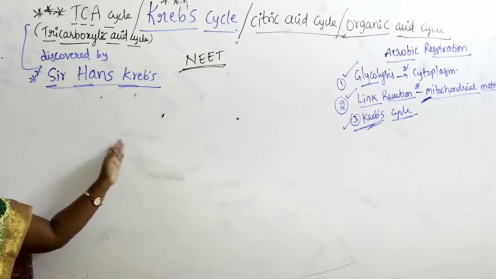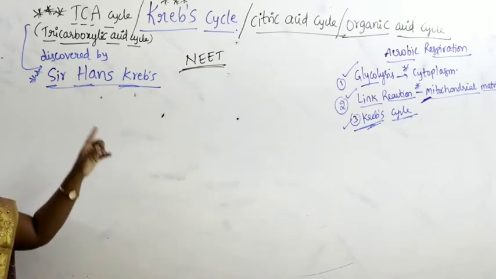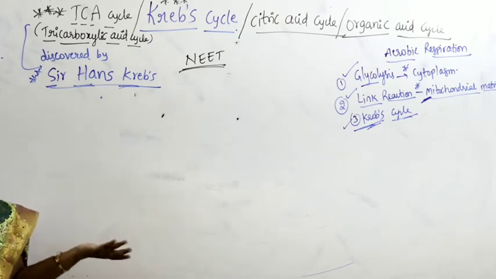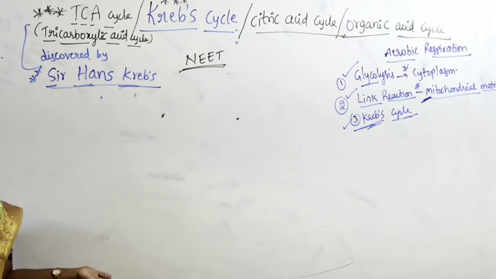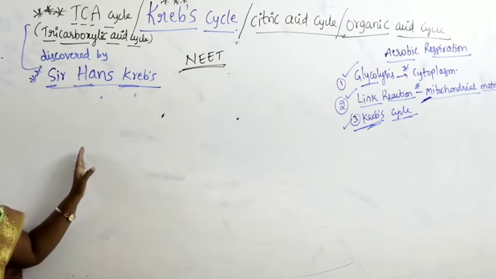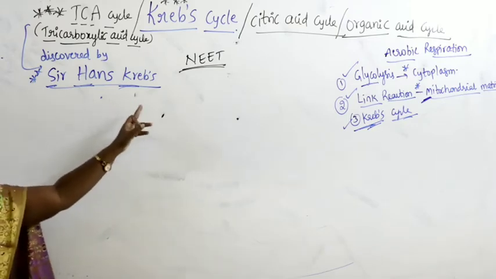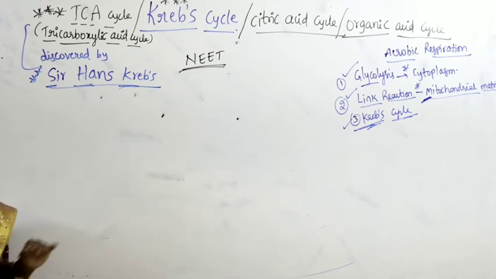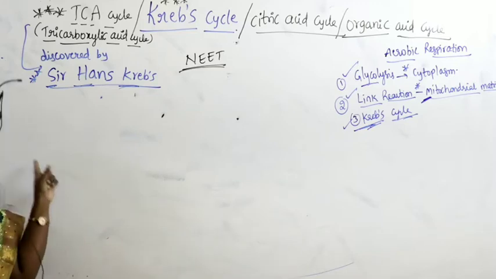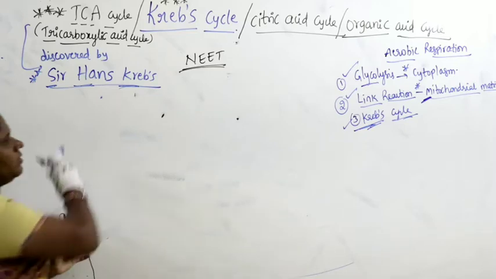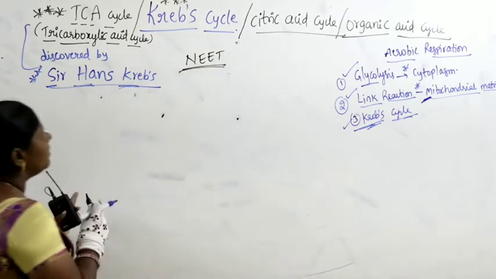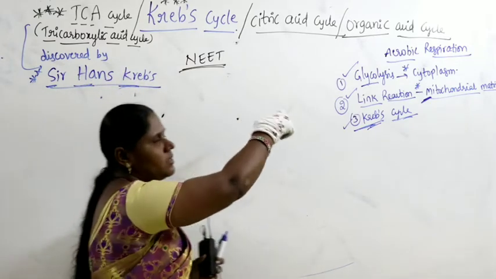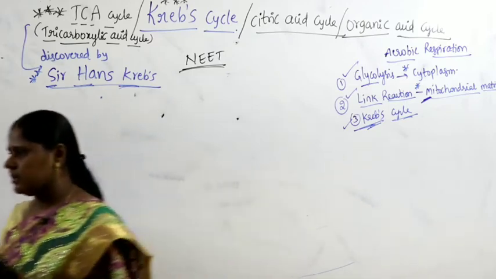Now let us discuss the Krebs cycle. Make sure that you note down, this is called the core respiration pathway or fundamental pathway. Very important pathway. Remember it's very important for the final NEET paper. Now all of you, take one horizontal page and start writing about Krebs cycle. Make sure that you write all these terminologies, all these names of the cycles.